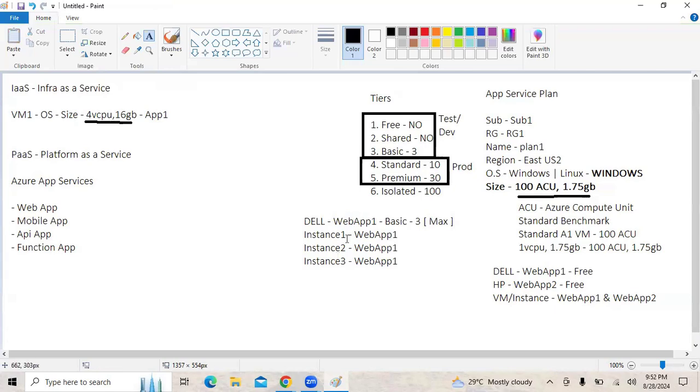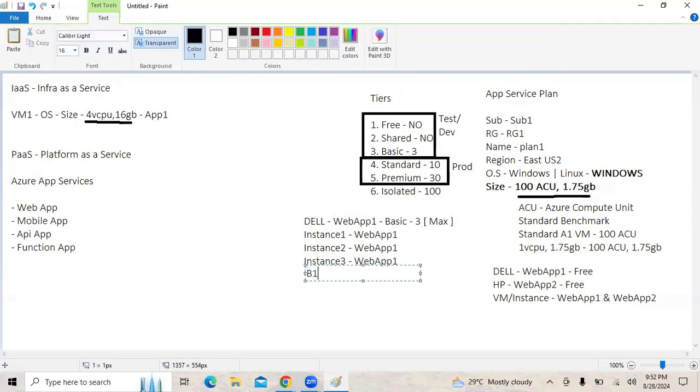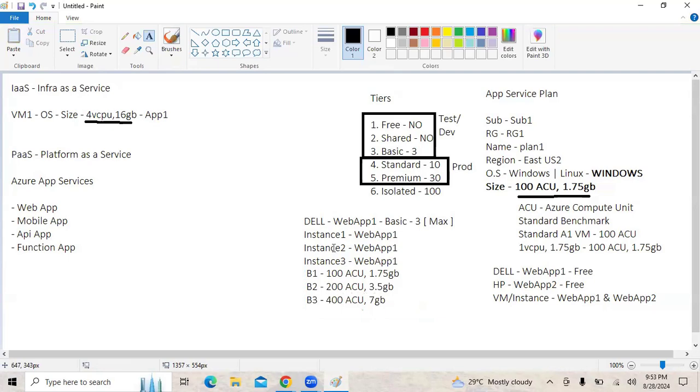So if Dell is running the application here, what about the size of this instance? We can have 3 sizes: B1, B2, and B3. If we go with B1, we can have 100 ACU and 1.75 GB of memory. With B2, we can have 200 ACU and 3.5 GB of memory. And with B3, we can have 400 ACU and 7 GB of memory, right? But guys, please remember all the instances will have the same size. Either all of them will be B1, or all of them will be B2, or all of them will be B3, right?